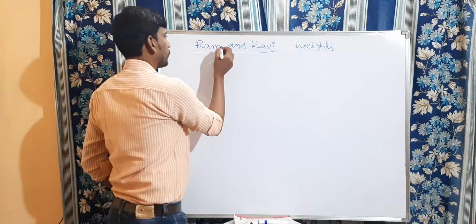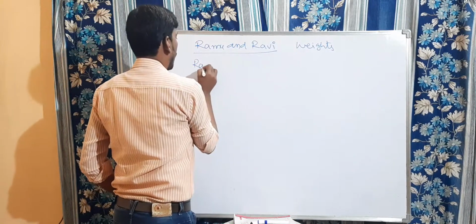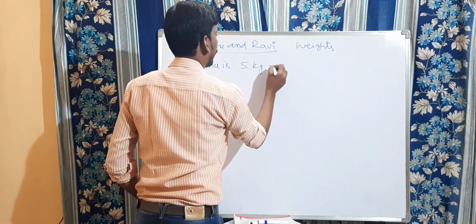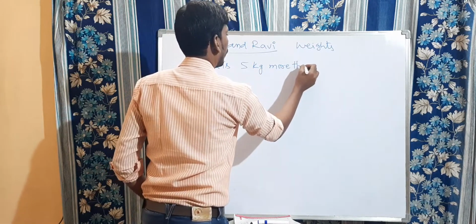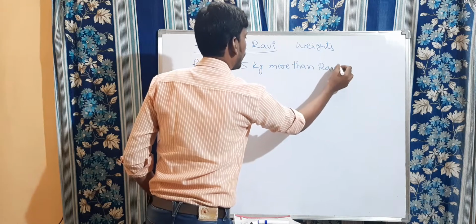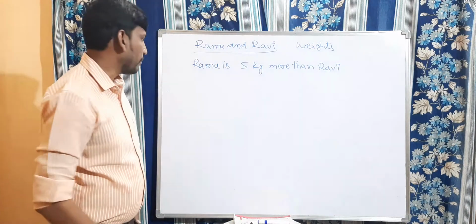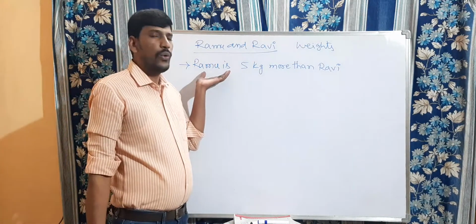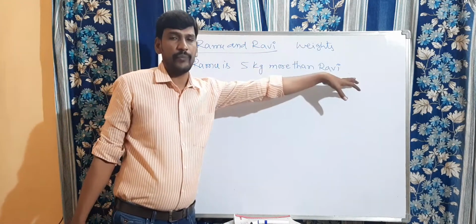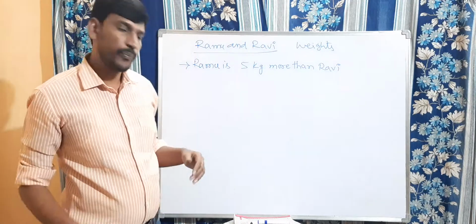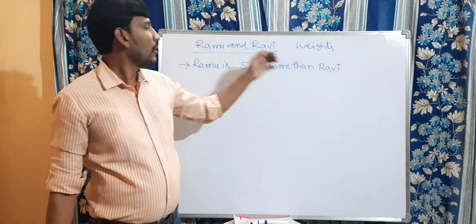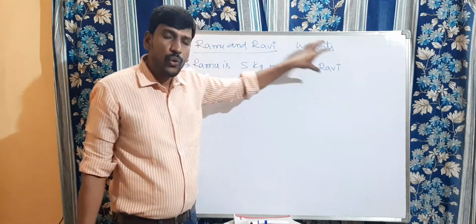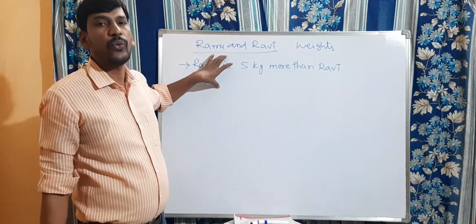So now, Ramu is 5 kg more than Ravi. What did you understand by using this statement? The weight of Ramu is 5 kg more than Ravi. So here whose weight is more? Obviously Ramu. Whose weight is less? Ravi's weight is less. So depending on Ravi's weight, we can find out Ramu's weight.